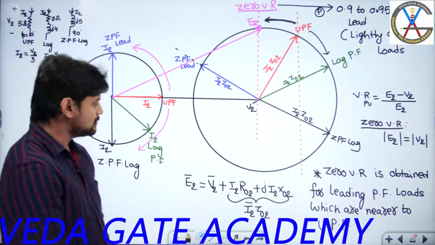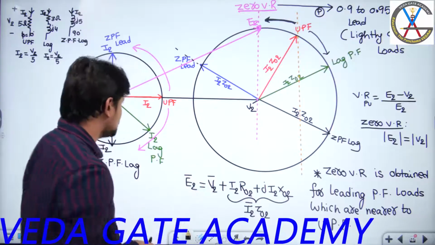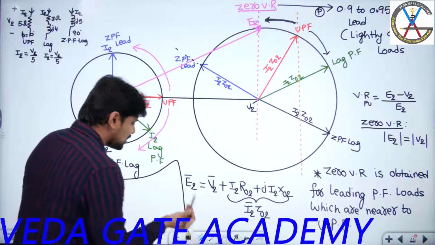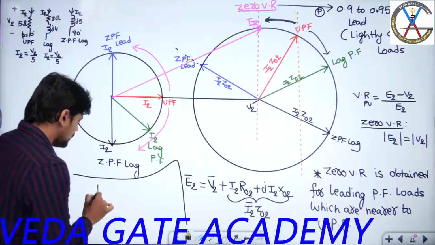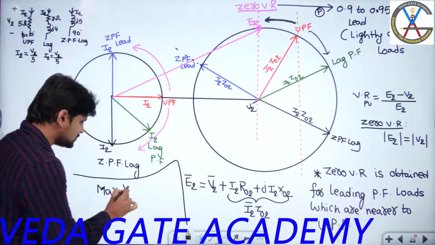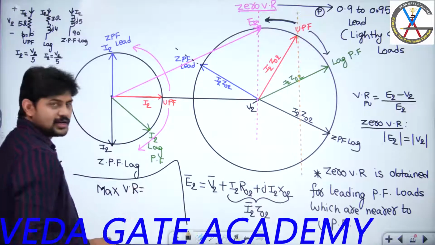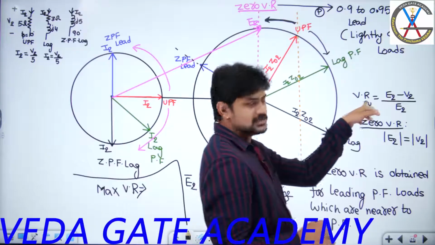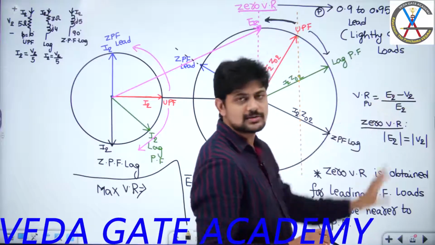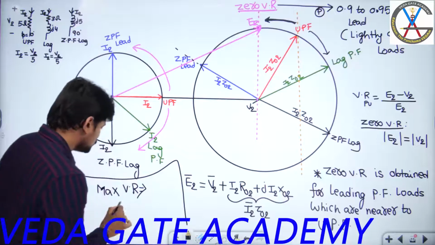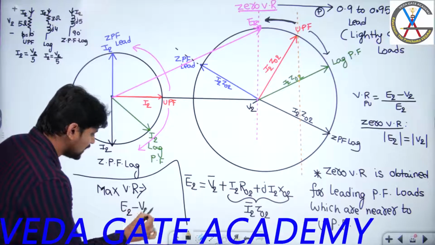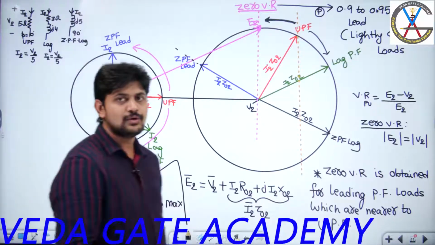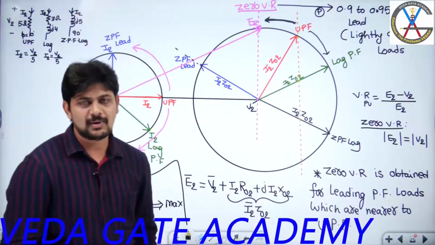So we need to next target maximum voltage regulation, right? So let me write over here. I hope it is not clumsy to you, please bear with me. So I need to get maximum voltage regulation. When will I get maximum voltage regulation? If this value should be maximum, the difference E2 minus V2 should be maximum. If I am able to get the difference of E2 minus V2 maximum, then I will get maximum voltage regulation.